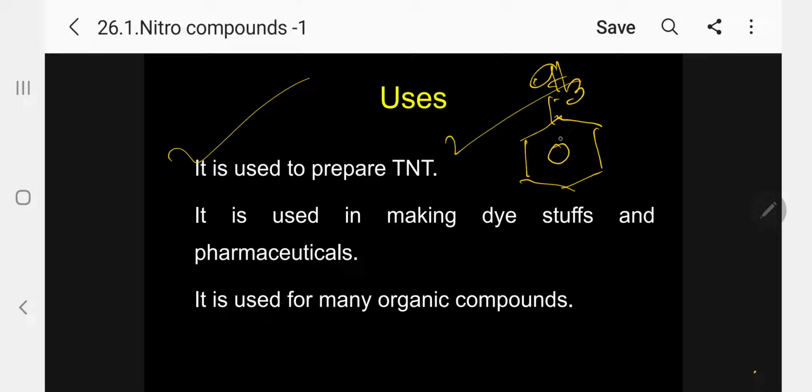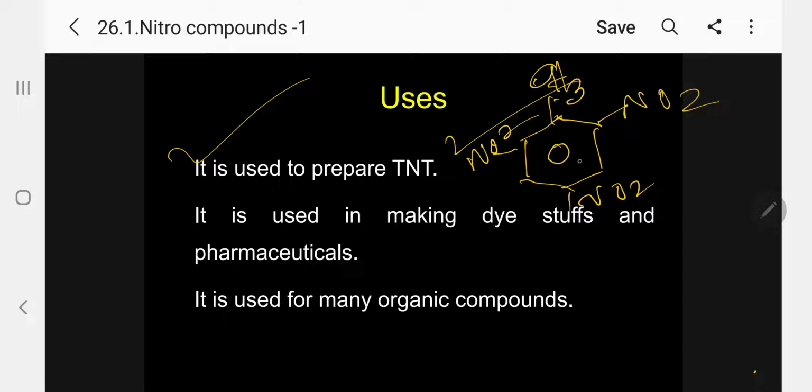We are preparing that. So this is the trinitrotoluene. Kindly follow. This is trinitrotoluene, but actually TNT is a trinitrotoluene, not trinitrobenzene.